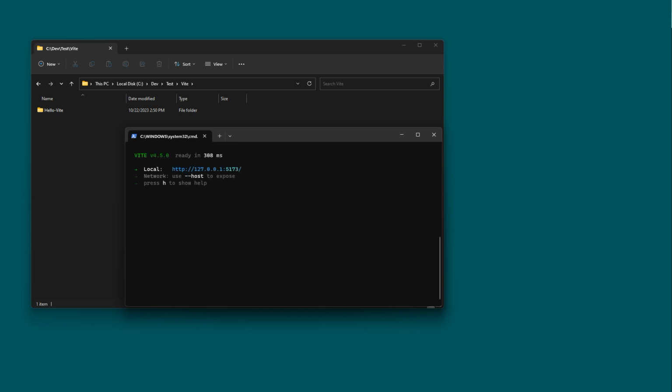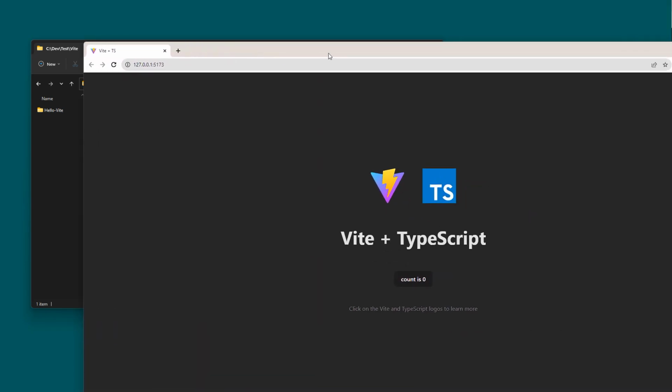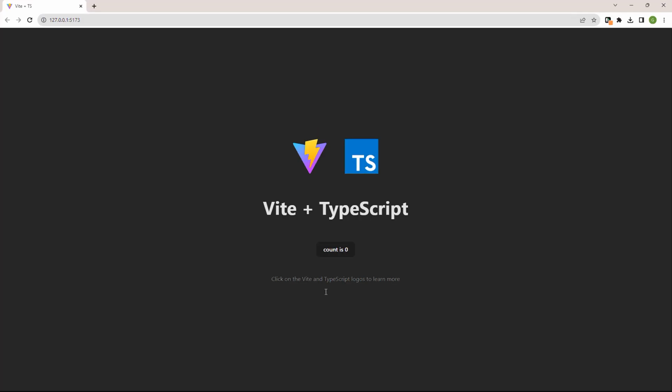and it spins it up and it says, all right, so we've spun this up and it picked 5173, and I'm holding down control and clicking that, and now we have our app up and running. Vite plus TypeScript, count is 0. Yep, it's working. Click on the Vite and TypeScript logos to learn more.